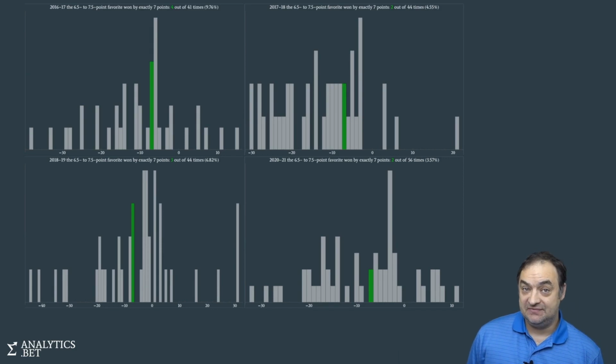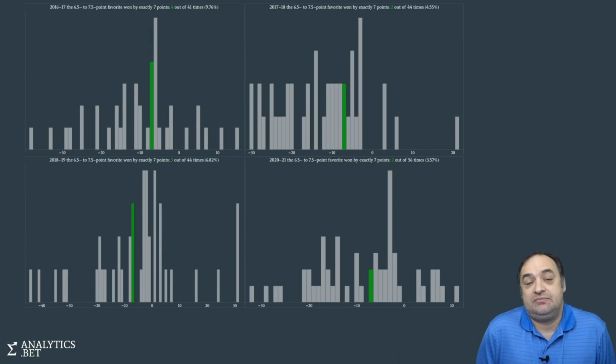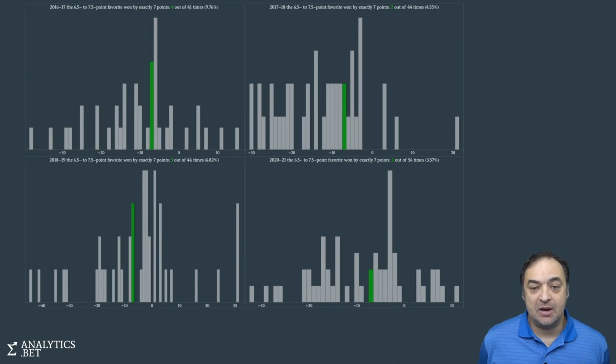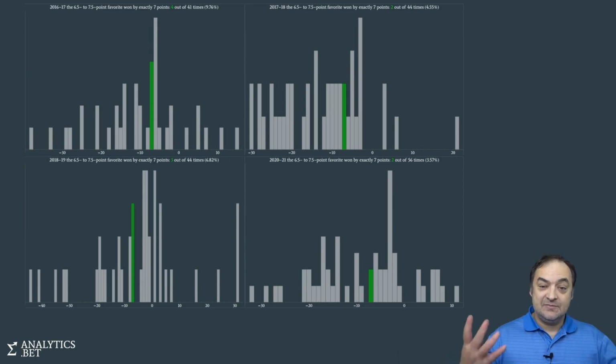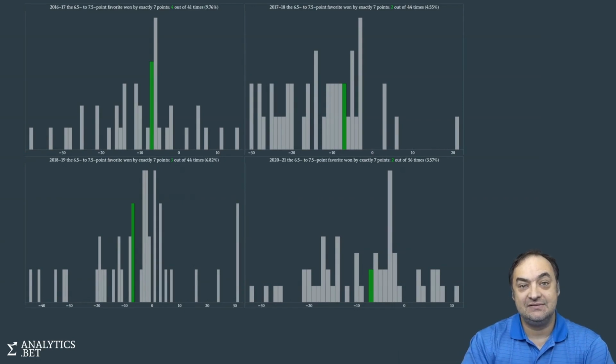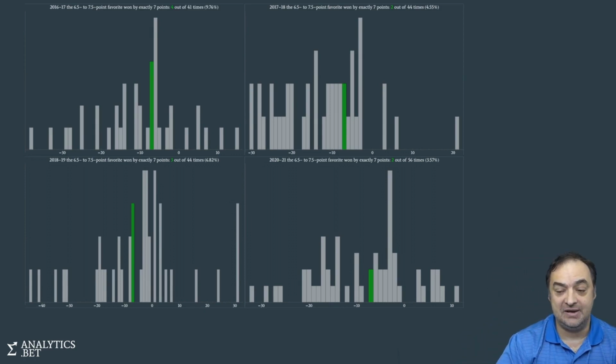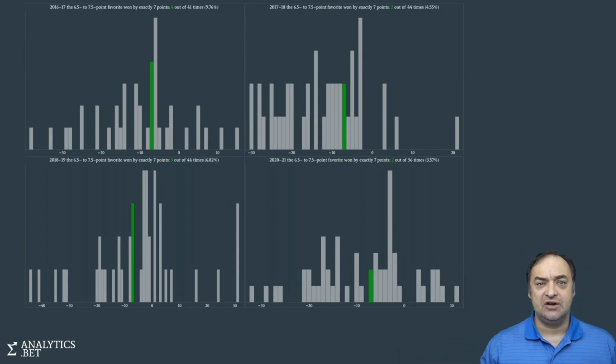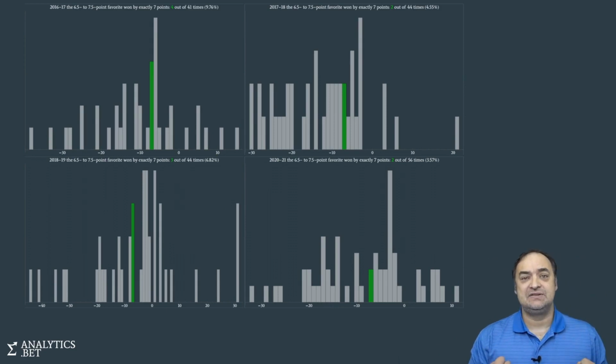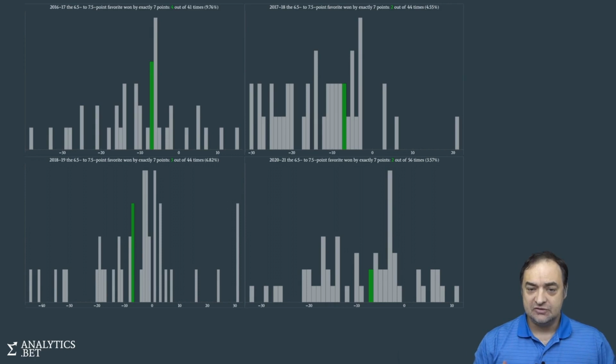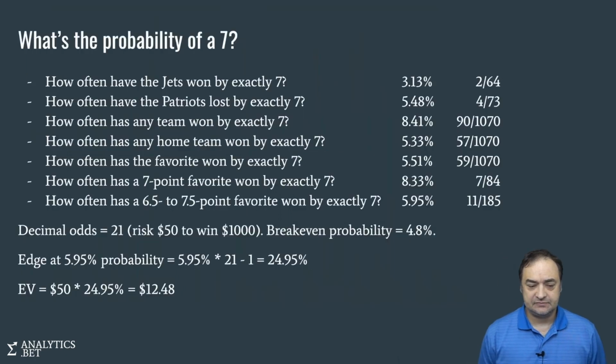If it ends up being 3.57%, if that's the real, in whatever sense that means we say true or real probability, if the probability of winning by exactly 7 points is 3.57%, which is less than our break-even 4.8%, we're going to lose money, right? We're taking some sort of faith that the probability that the 7 hits is larger. Maybe it's 5.95%, if so the EV is very high, but at least above 4.8%, so we make money. So there's some sort of risk here involving our own estimates of how likely the middle is to hit. So let's look at some robustness measures of this thing.